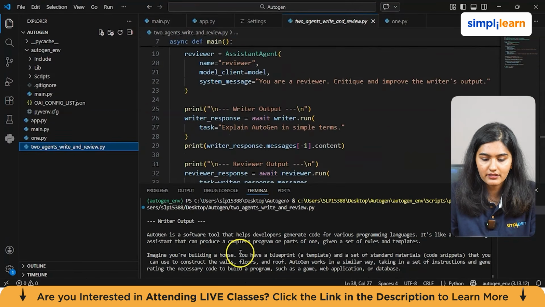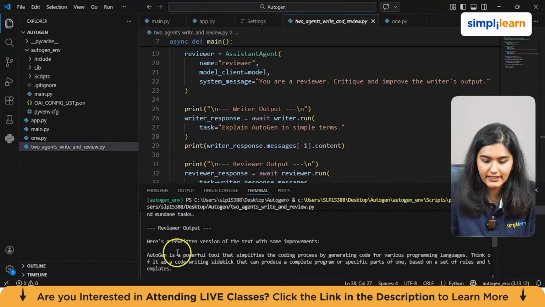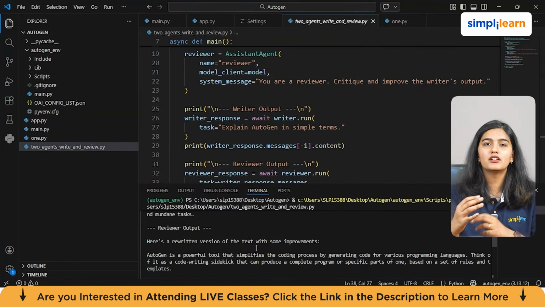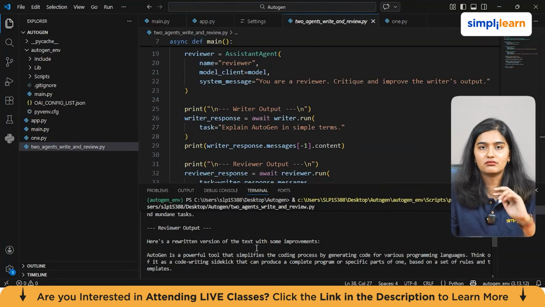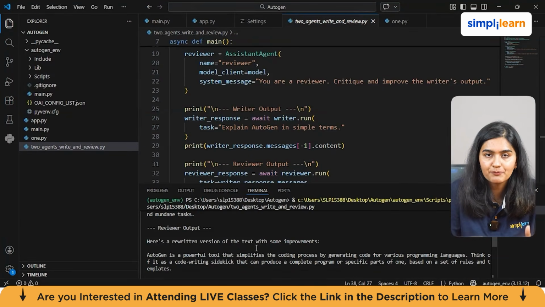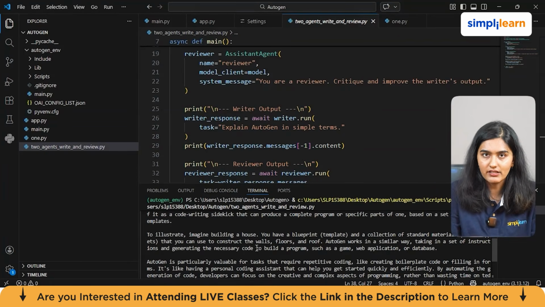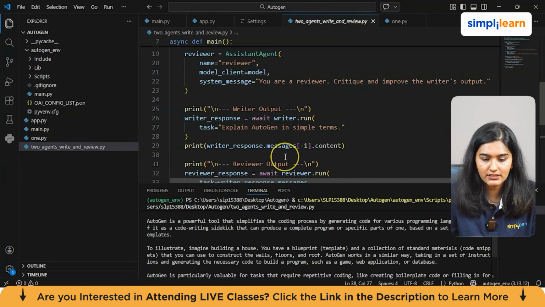Now, if we run it, the writer's output you will get is what is AutoGen, and the reviewer's output you will get is, here's a rewritten version. So if any changes are needed in the writer's output, the reviewer will make the changes and make sure that the content, whatever is published and whatever goes to the human, to us, is well refined and good to go. So you see that human intervention is completely absent here. The two again will both talk and provide the best script possible. So this was the agent.